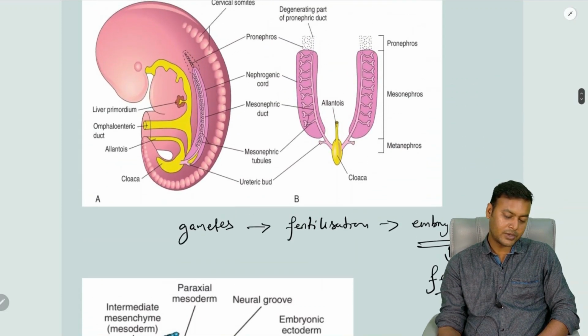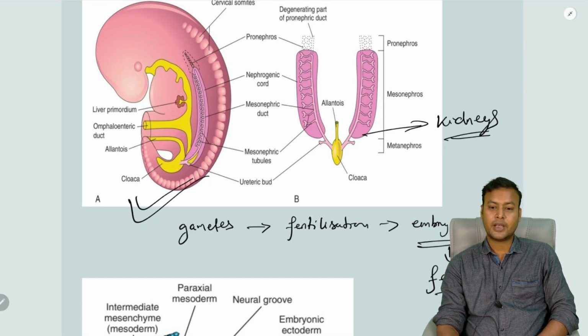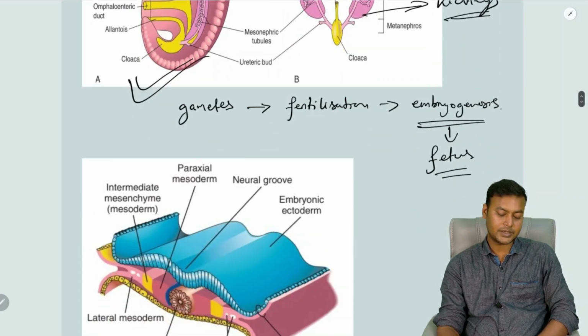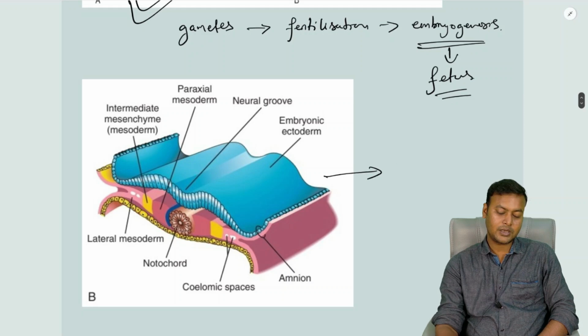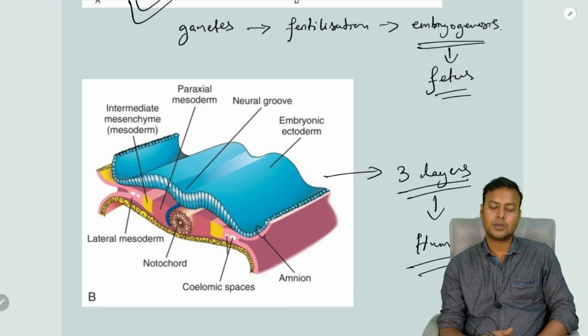In this image you can see a developing human embryo. These are the developing kidneys. We will learn about them in detail when we have their specific classes. In this image you can see the three layers which give rise to the entire human. All these things will be discussed in embryology.